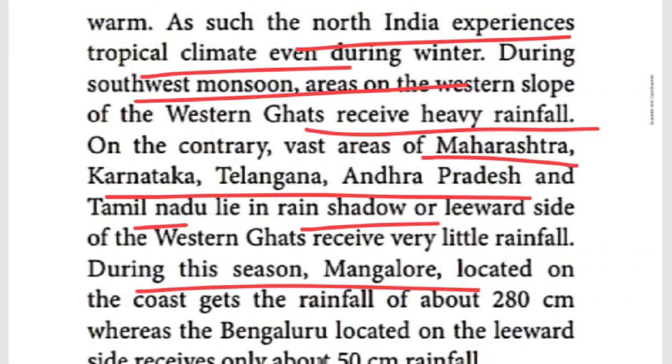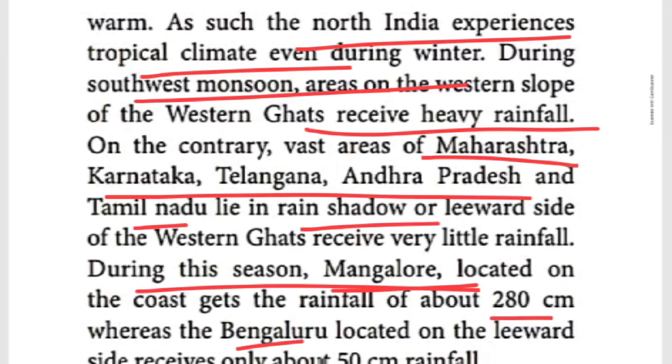At the same time, Bengaluru, located on the leeward side of the mountain, receives only 50 centimeter rainfall.